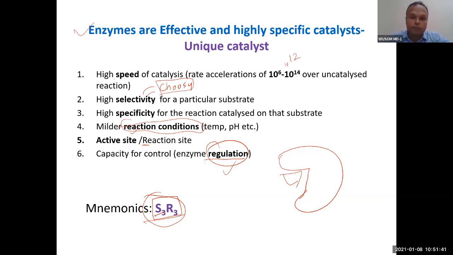Enzyme is very choosy. If there are many things in the environment, like glucose, fructose, other molecules, X molecule, Y molecule, and this enzyme's active site matches X, then it will bind only X. So it is very choosy.